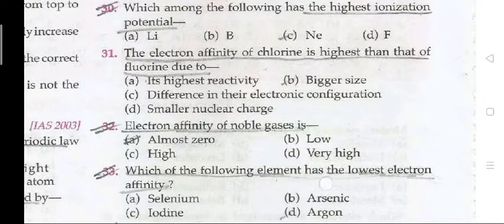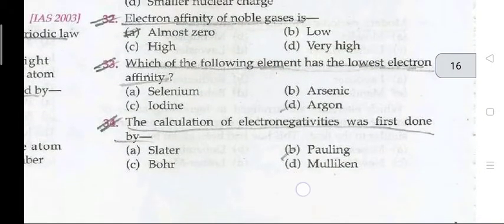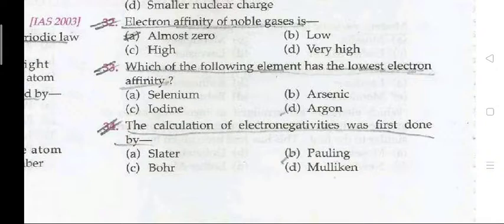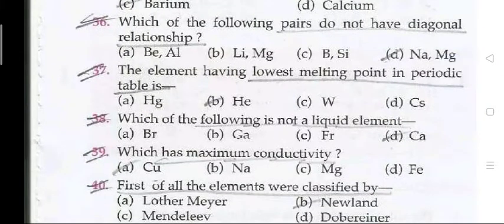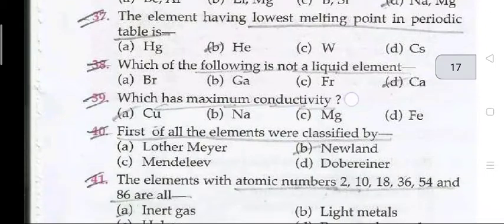Question 32. Electron affinity of the noble gases is almost zero. Question 33. Which of the following elements has the lowest electron affinity? Argon. Question 34. The calculation of the electronegativity was first done by Pauling. The next question, question 35. The most electropositive amongst the alkaline earth metals is barium. Question 36. Which of the following pairs does not have the diagonal relationship? Sodium and magnesium.